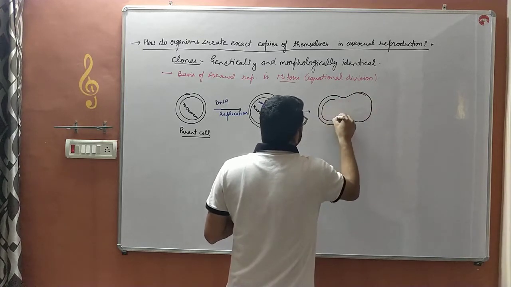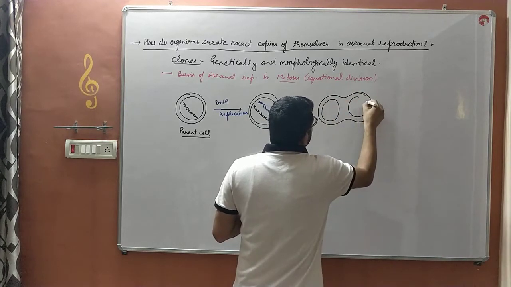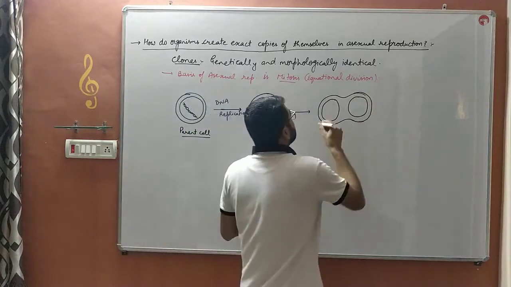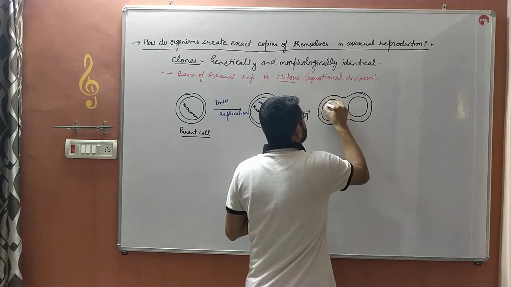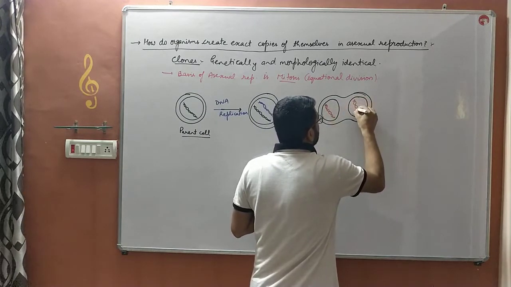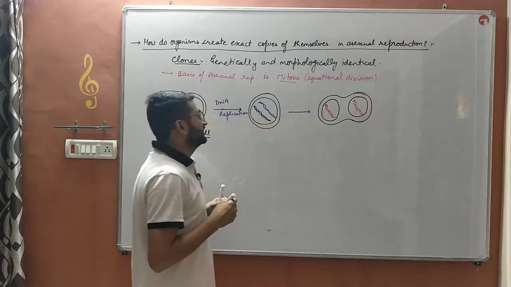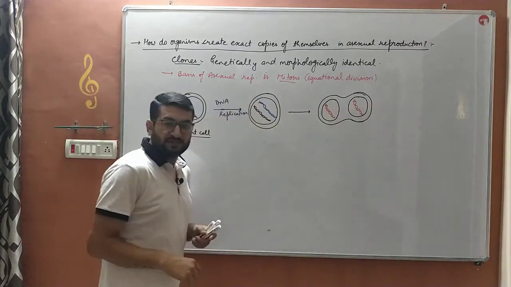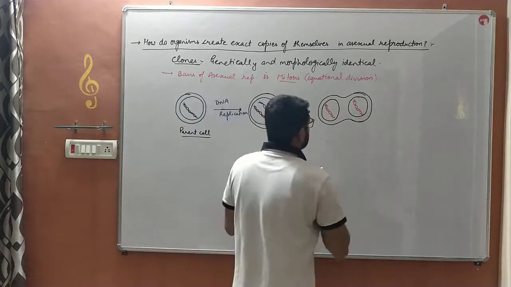When this nucleus divides, both the nuclei which are formed after the division contain one copy of DNA. When DNA divides, children, one copy will go into one nucleus and the other into the other. This is what karyokinesis is all about.